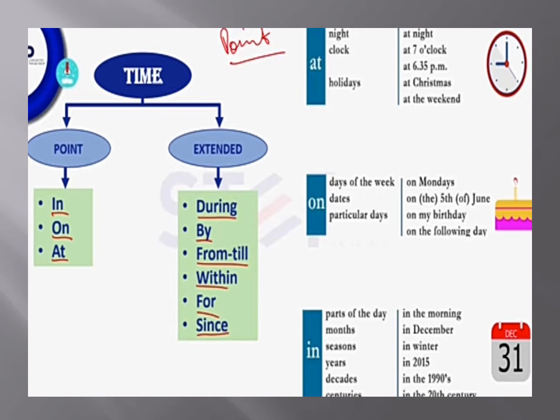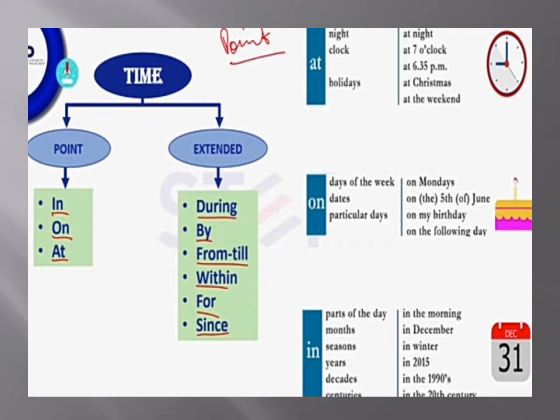But when we mention a day with Christmas, like Christmas Day, I will come on Christmas Day. When we mention a day with Christmas, it would be wrong to use the preposition at with Christmas Day. Just when we say I will come here at Christmas, then I use the preposition at. But when we say I celebrate Christmas Day, when we add a day to Christmas, we have to use the preposition on. Like I will come here on Christmas Day, not at Christmas Day. You can get it.